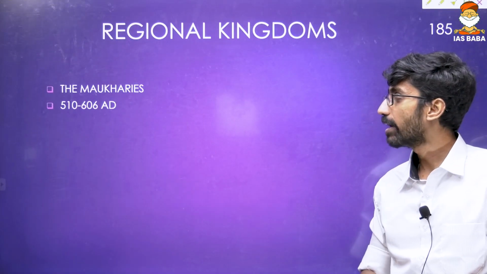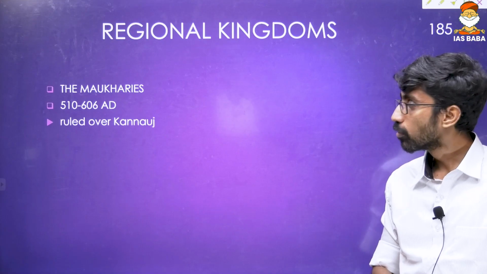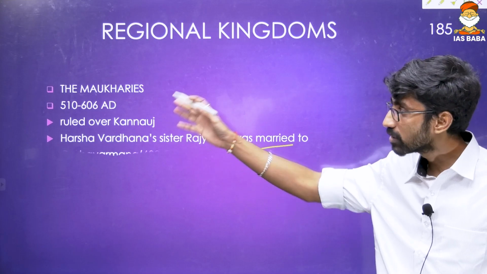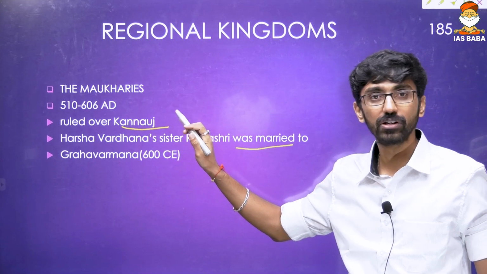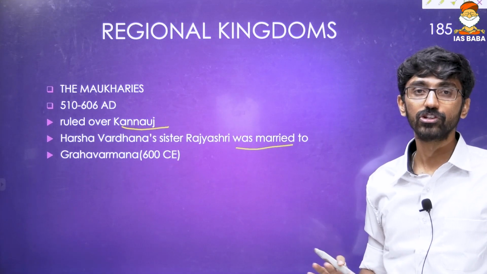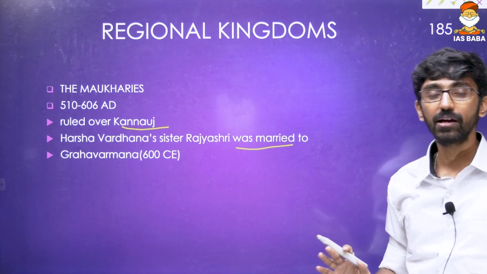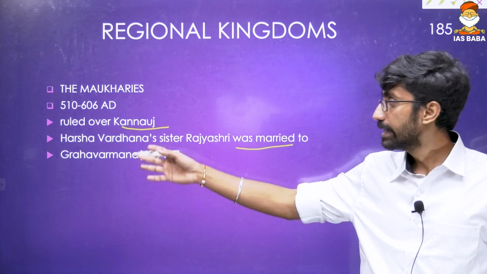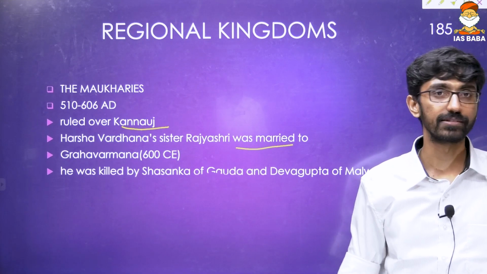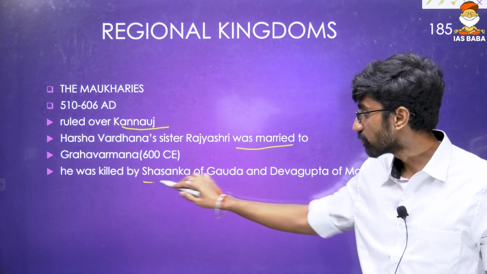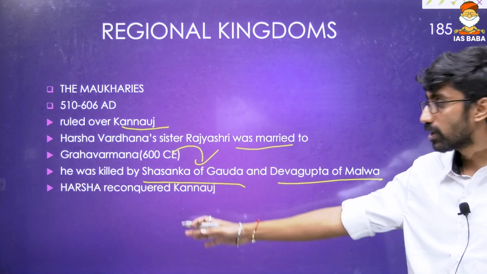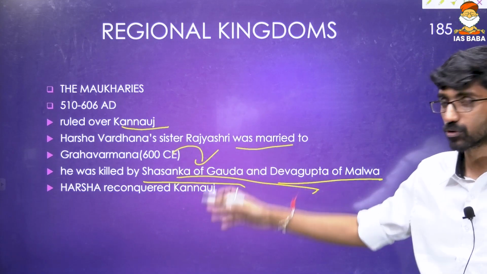Then the Maukharis, that is 510 to 606 AD, and they ruled over Kanauj. Like I told you, Harshavardhana's sister Rajyashri was married to Grahavarman, and Grahavarman belonged to these Maukharis. Their capital was Kanauj. And Grahavarman was killed by Shashanka of Gauda as well as the Malwa ruler Devagupta. Harshavardhana took revenge, rescued his sister, occupied Kanauj and made it his capital. So Harsha reconquered Kanauj from these two and rescued Rajyashri.